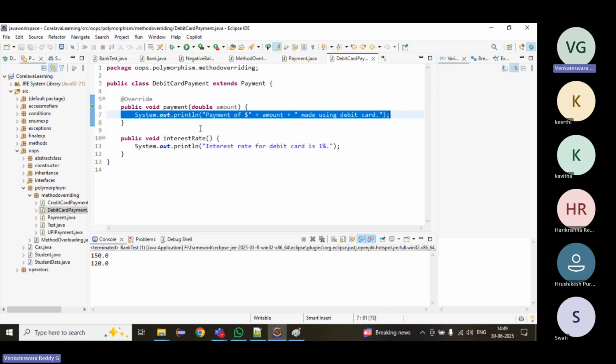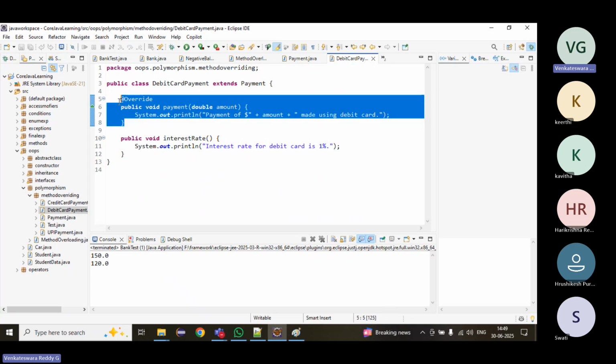That means functionality; we should not say body. In interviews, always use the proper terminology: overriding the parent class method in the child class with a different functionality. That is called method overriding.